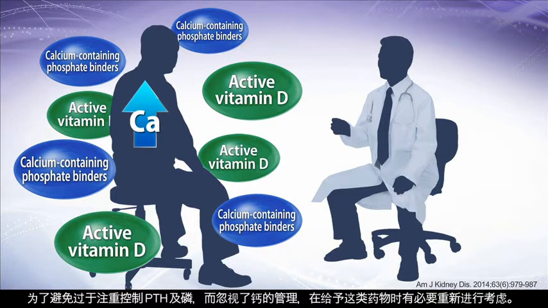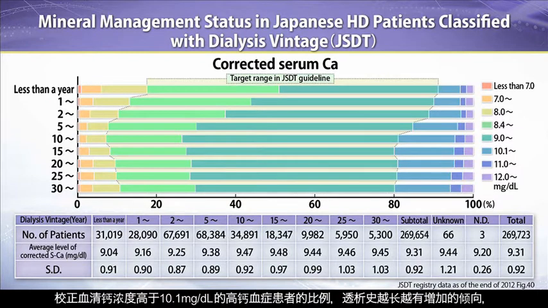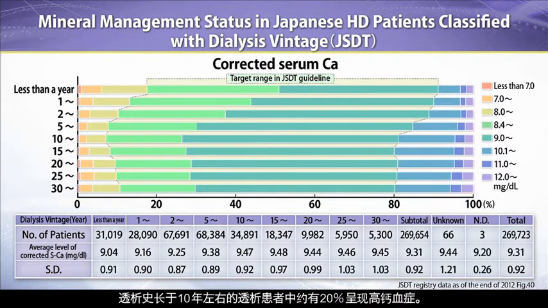It is time to think about the importance of calcium management and not to just focus on PTH and phosphate management. According to data from the Japanese Society for Dialysis Therapy, the number of patients with hypercalcemia increases with longer durations of dialysis. Around 20% of patients develop hypercalcemia if they undergo dialysis for longer than 10 years.